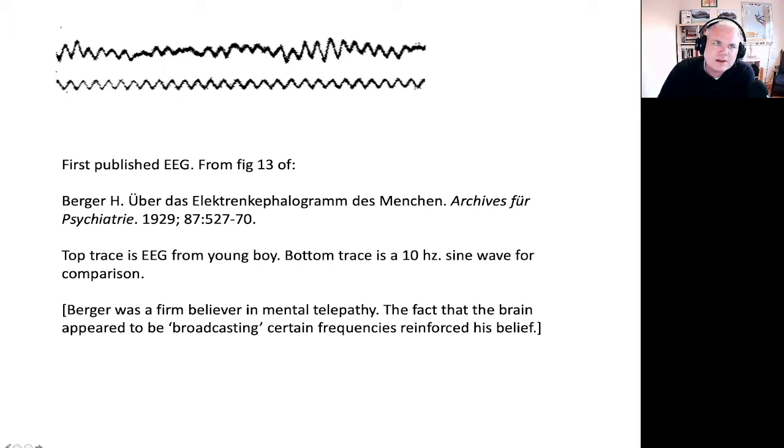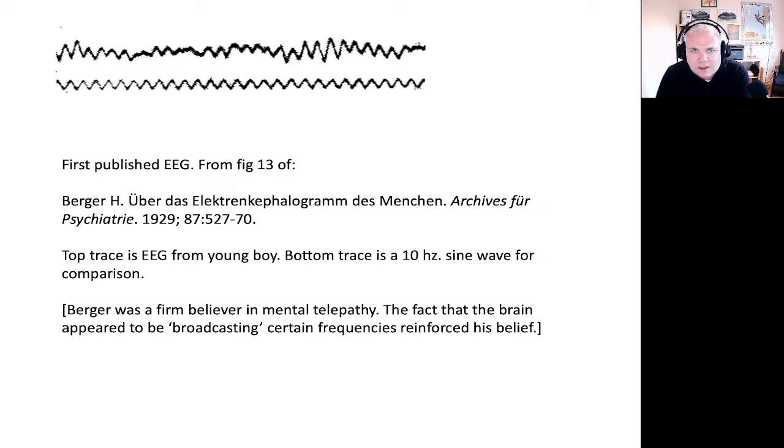So what we've got illustrated here on the bottom is a sinusoidal wave at 10 hertz. And what Hans Berger first recorded in a young boy with EEG electrodes was this oscillatory rhythm, this 10 hertz rhythm from brain activity. And people really didn't buy it. People thought that he must be recording some sort of noise from his equipment. They really didn't understand how brain activity could have this oscillatory rhythm.